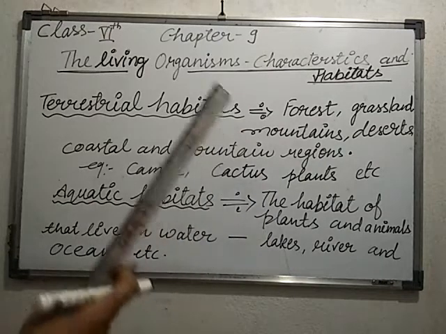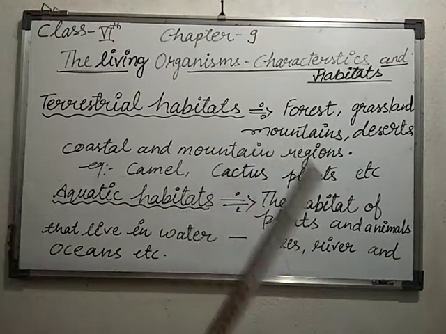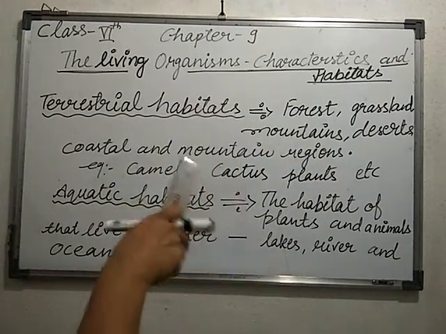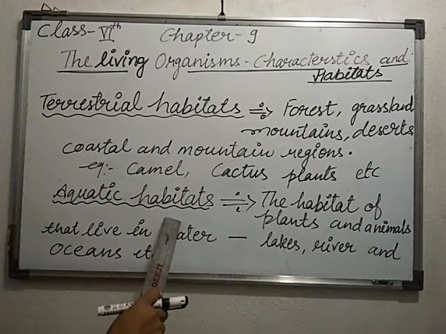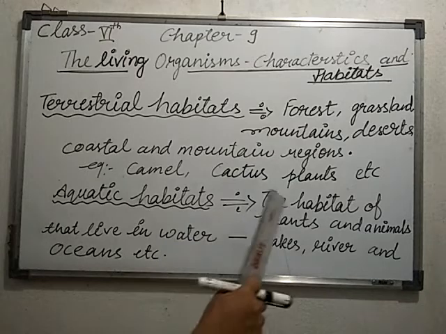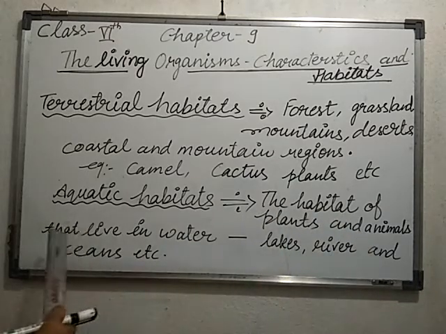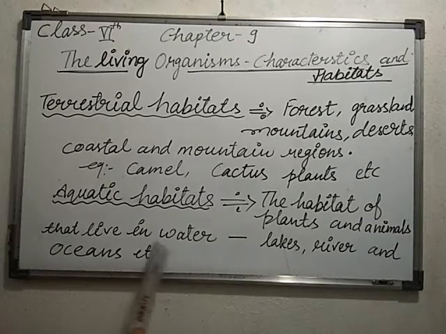Such plants and animals who are habituated to live on the land are known as the terrestrial habitat. Now let's move towards the aquatic habitat. Aquatic habitat means the habitat of plants and animals that live in water, like lakes, rivers and oceans. Tell me, what will be an example of an aquatic habitat? Like a fish. Due to its streamlined shape, the fish can move easily in the water.